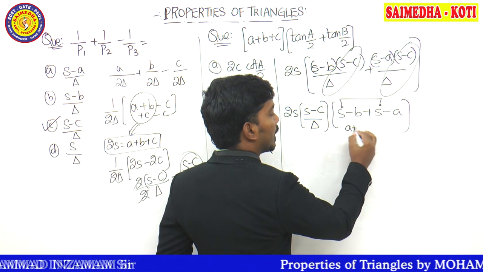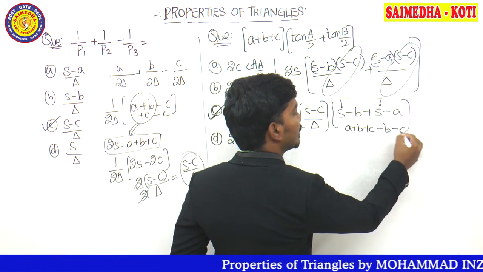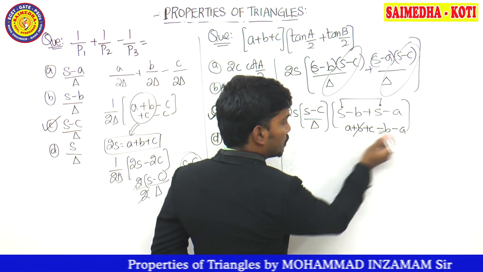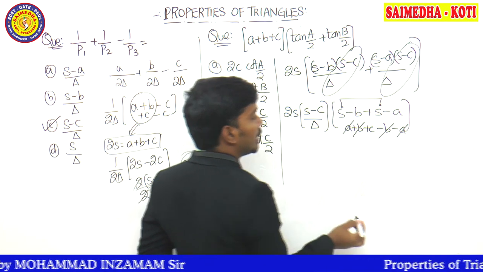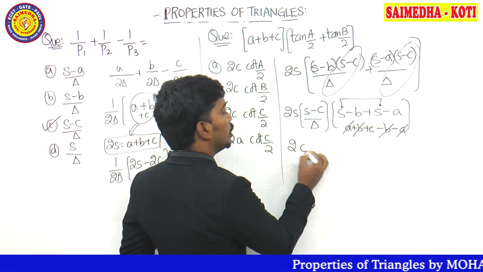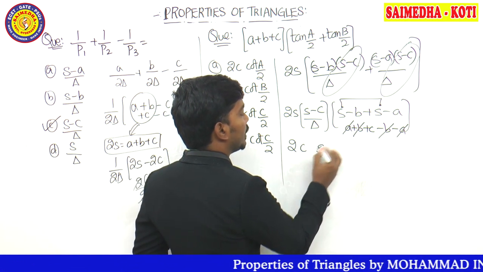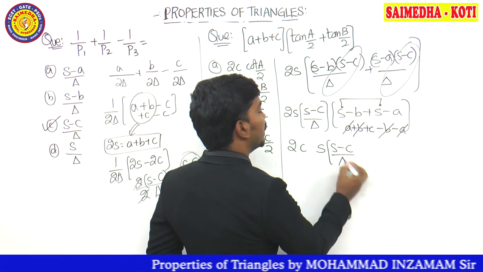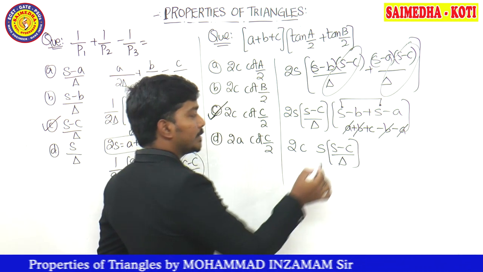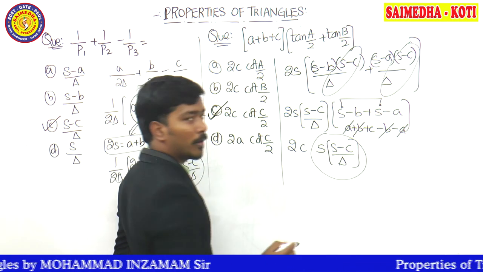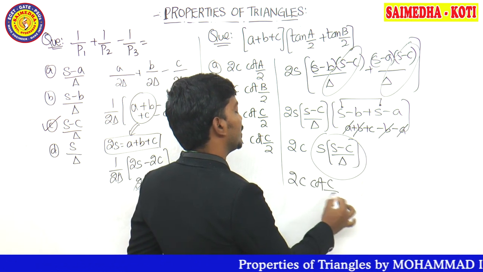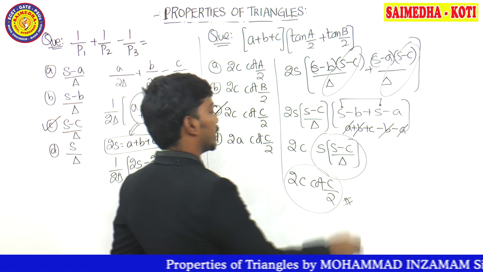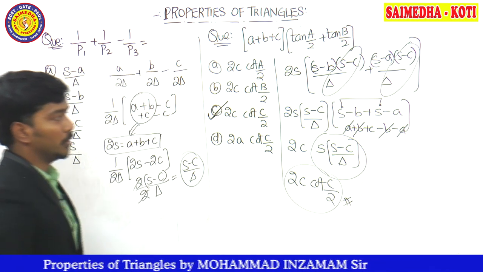2s means a plus b plus c, minus b minus a as it is, guys. So plus b minus b gets cancelled, plus a minus a gets cancelled, remaining part is only c. So what do we have here? 2c, s into s minus c divided by delta. We know that s into s minus c by delta is the formula for cot c by 2. So what's the answer now? 2c cot c by 2 is your answer, guys. Pause the video to note it down.